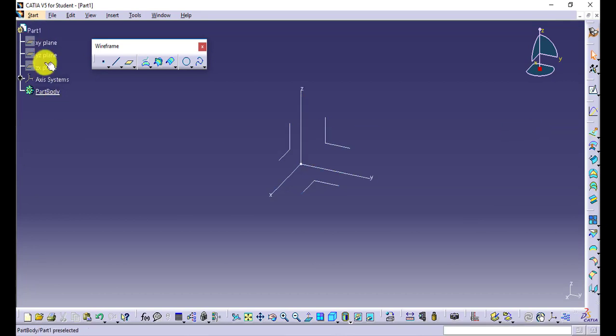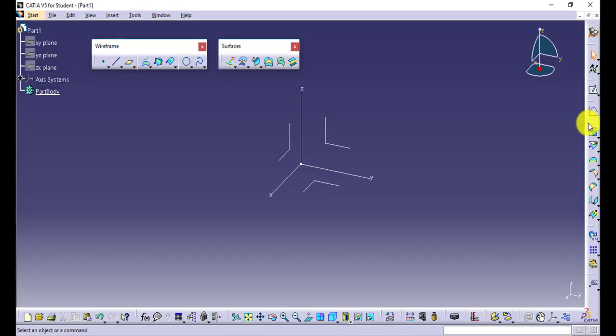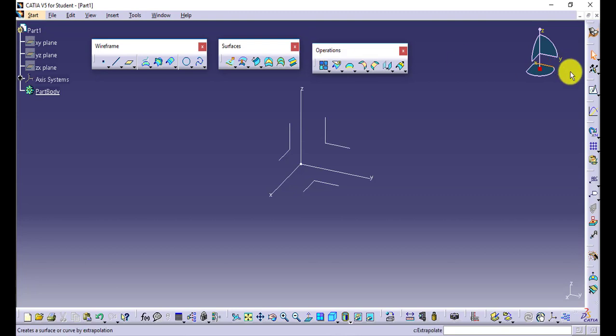Again, the similar kind of feature tree, compass, and axis system, and we have the toolbars. The surface toolbar we have, the operation toolbar, and there are some more toolbars as well, and you can see the sketch option is also available along with the positioned sketch.